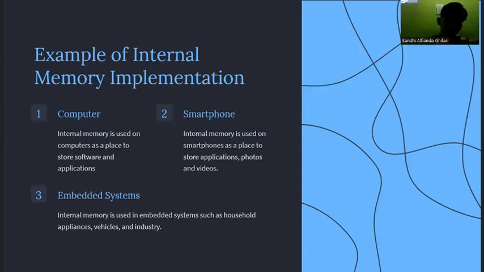Example of internal memory implementation. Number 1, computer. Internal memory is used on computers as a place to store software and applications. Number 2, smartphone. Internal memory is used on smartphones as a place to store applications, photos, and videos. Number 3, embedded system. Internal memory is used in embedded systems such as household appliances, vehicles, and industry.